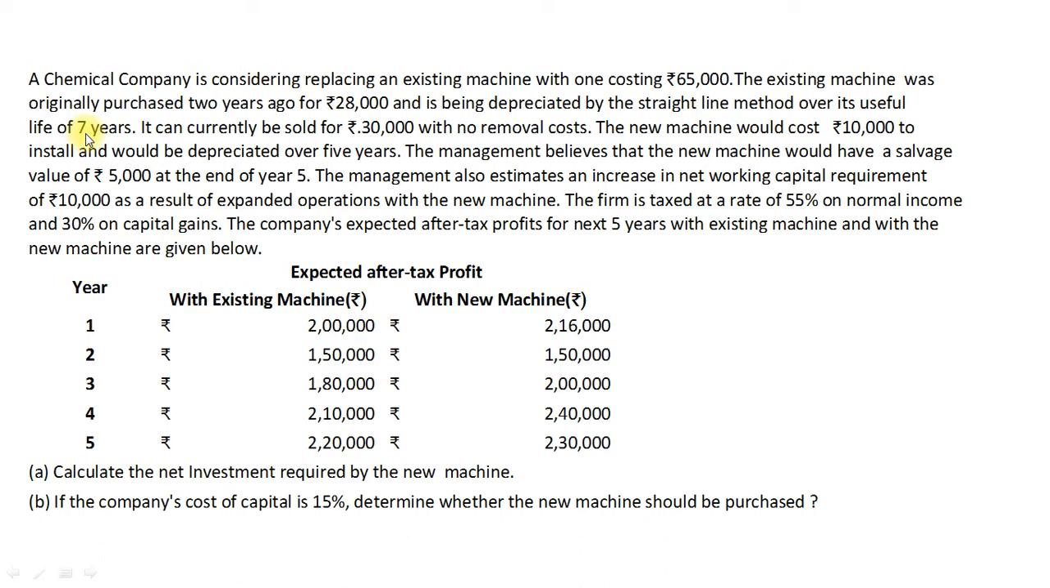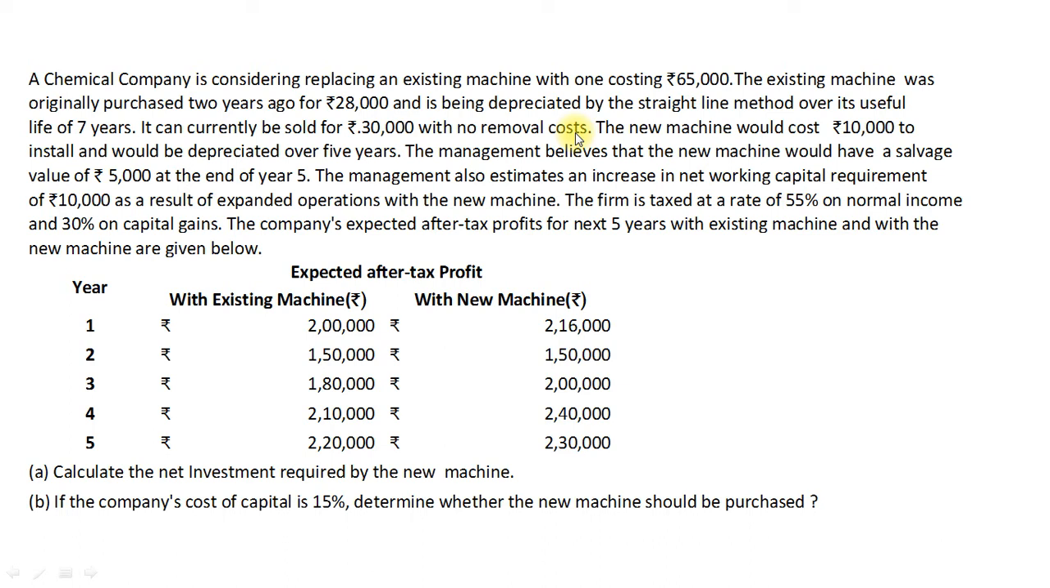So the balancing figure, the current book value, amounts to rupees 20,000, and now it can currently be sold for rupees 30,000 with no removal cost. Our book value of the existing machine is 20,000 and we can sell it for rupees 30,000. It means there is a profit of rupees 10,000.